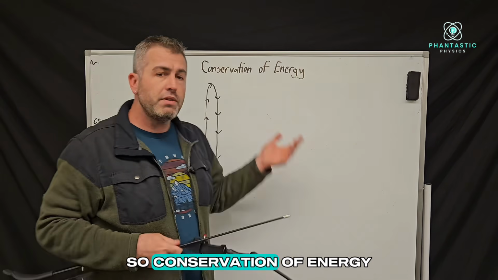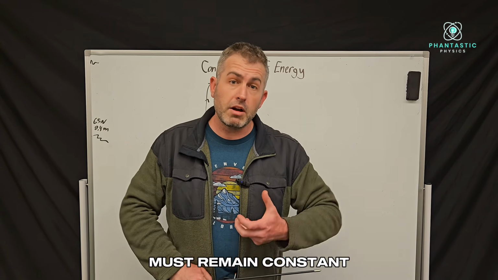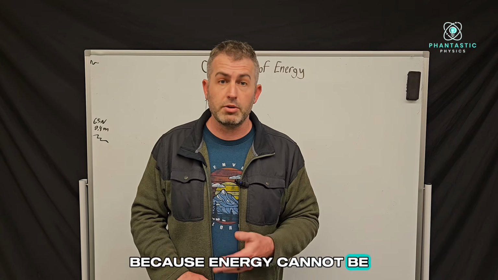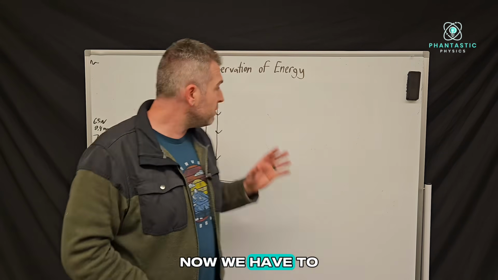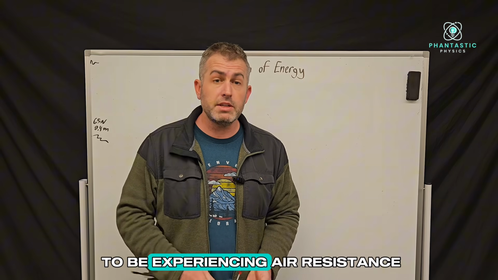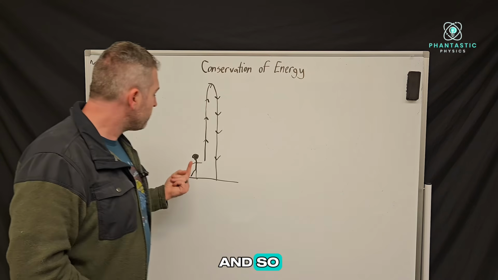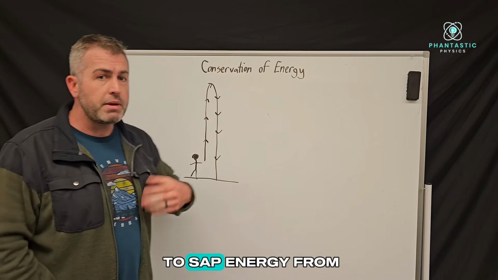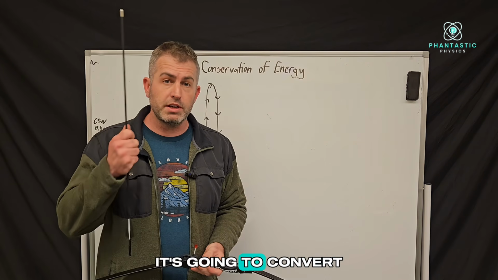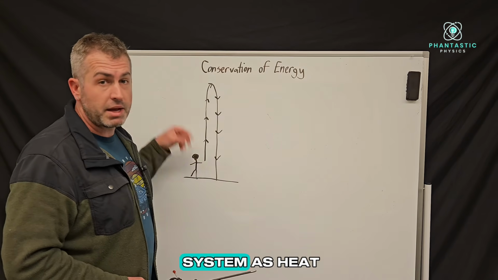So conservation of energy means that whatever energy is contained in your system must remain constant, because energy cannot be created or destroyed. Now, we have to be careful here, because in reality, this arrow is going to be experiencing air resistance all the way throughout its path, right? And so air resistance is going to sap energy from this arrow. It's going to convert that energy into thermal energy, which will leave the system as heat.